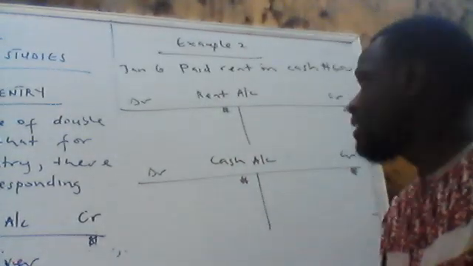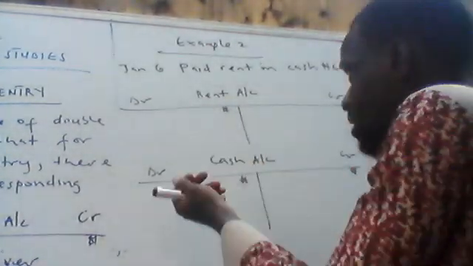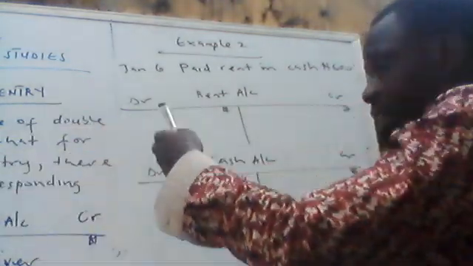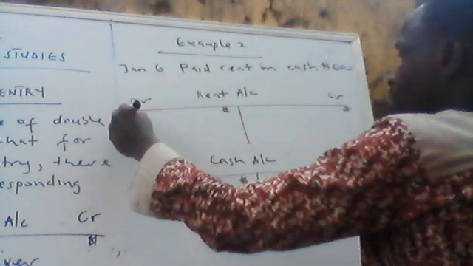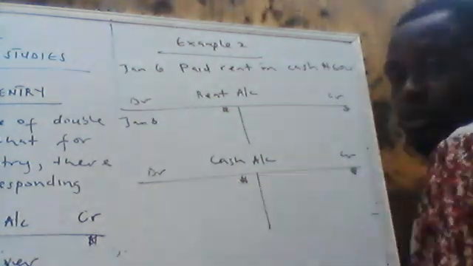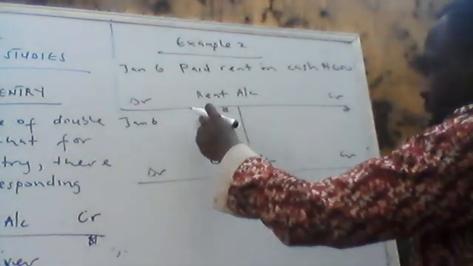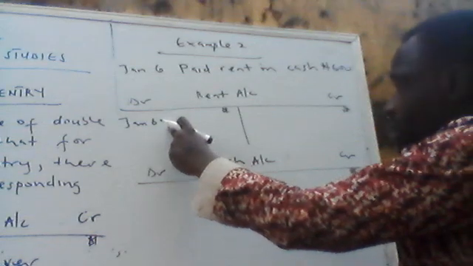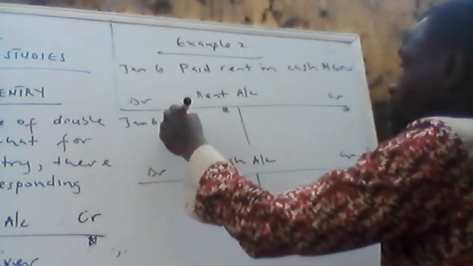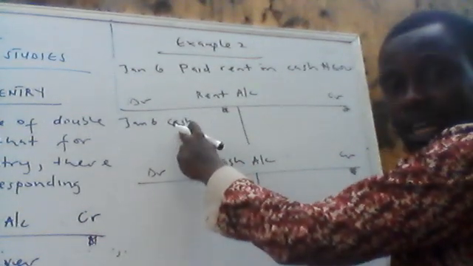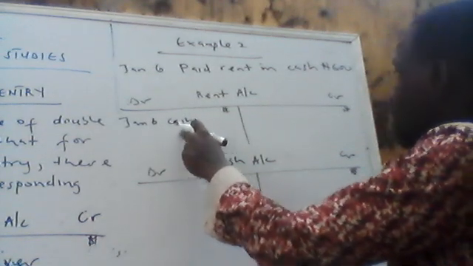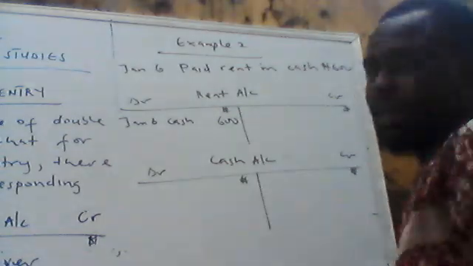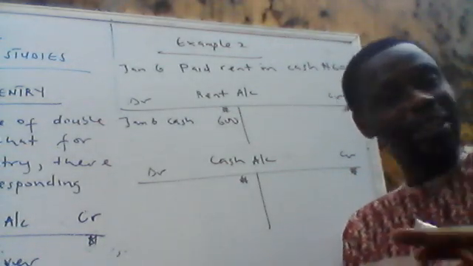Can you see now? So we debit rent account because rent is receiving the money. You paid for rent. So you come here, you write January 6. Now, this is rent, don't write rent here. What you write in particular is cash. The money is coming from cash account. So you write cash. Then you write 600 naira here. Principle of double entry.